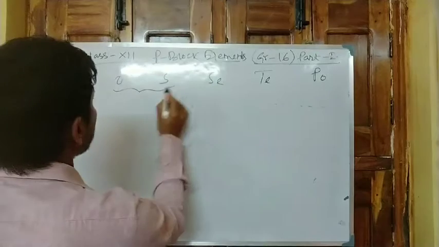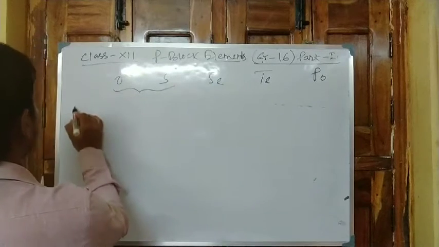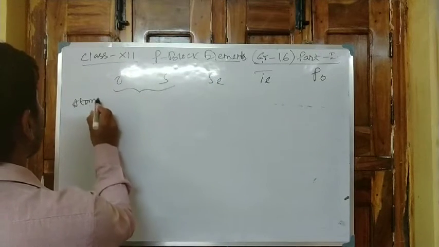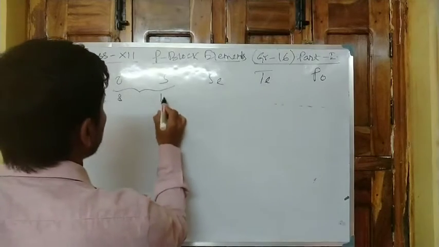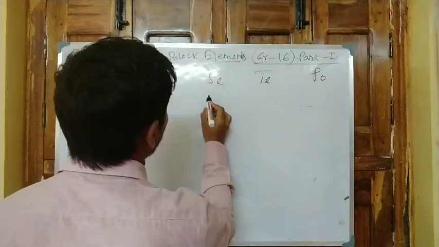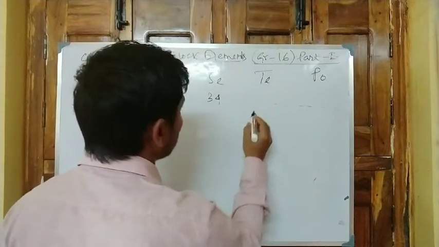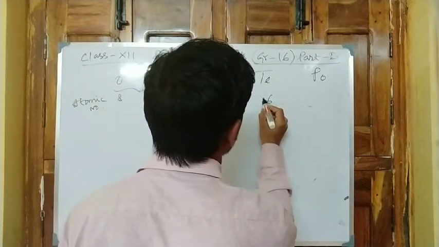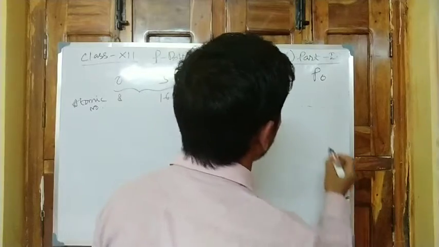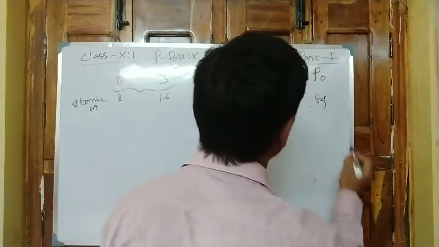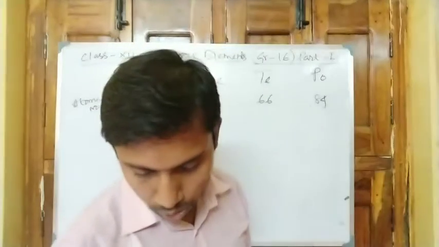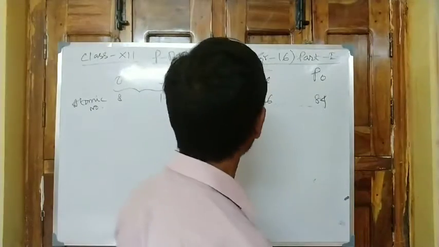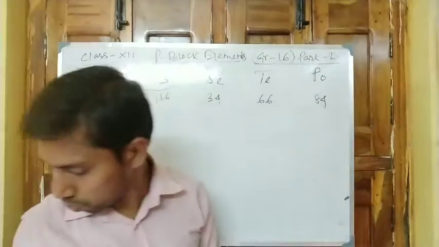First, the atomic numbers: oxygen 8, sulfur 16, selenium 34, tellurium 52, and polonium 84.